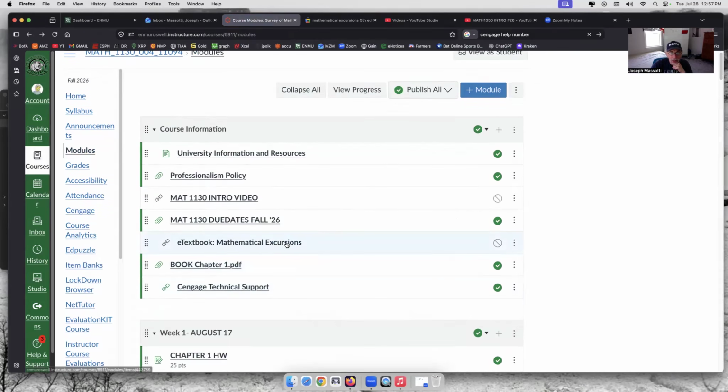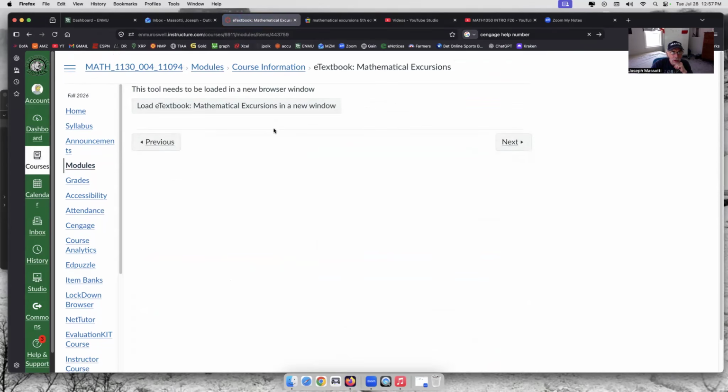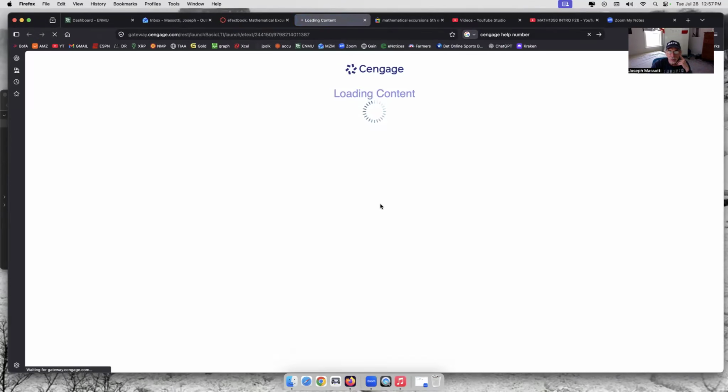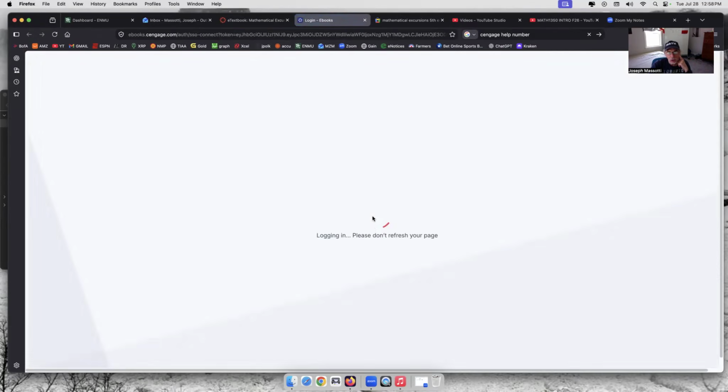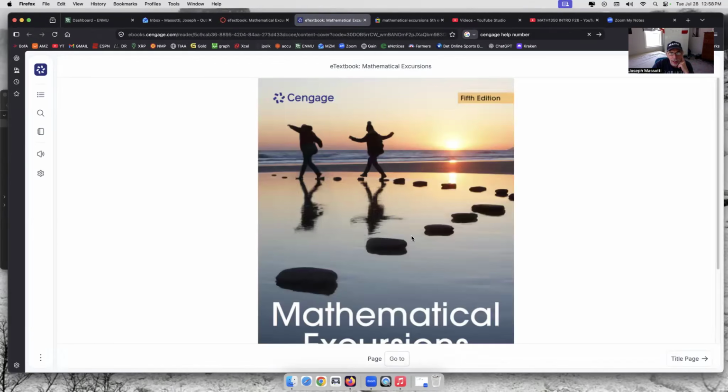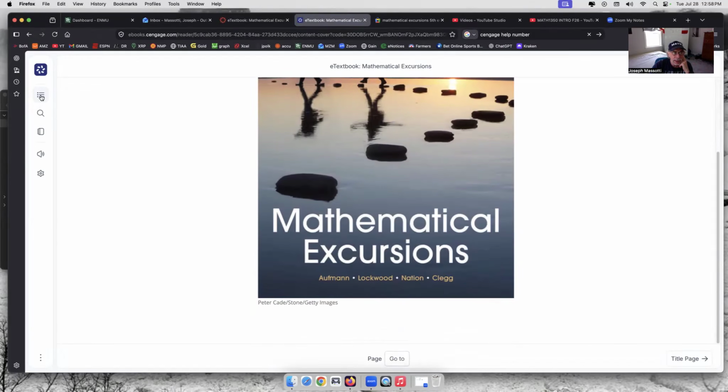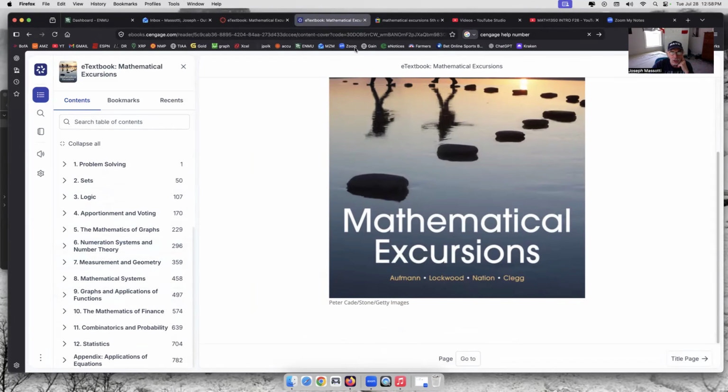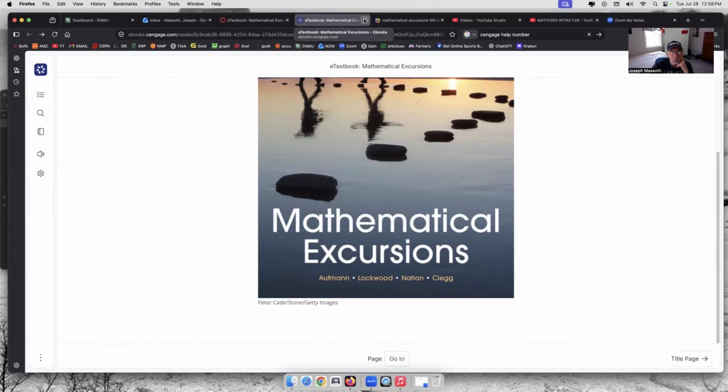So here's the online Cengage link. If you click that link, you're going to be sent somewhere. Now you have to get a Cengage account. I already have my account, so it's going to send me right to the book. But you need to buy a Cengage account. It's going to cost money, of course, because we live in a capitalist society. Everything costs money. But once you do that, you will be led to this. And here's your table of contents, and you'll have the book in front of you. So there you go. Make sure you get a book.